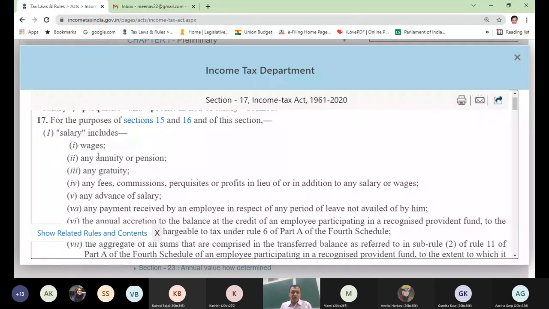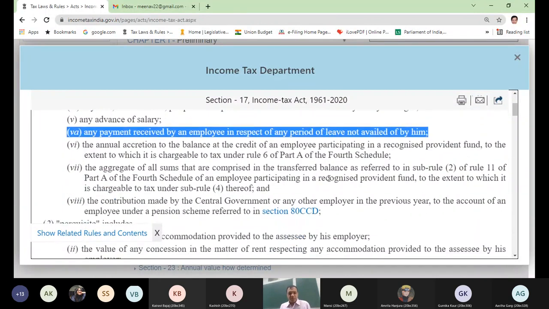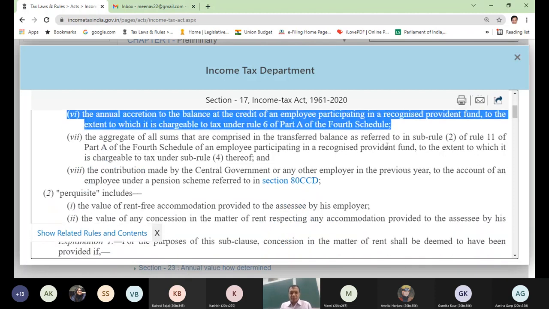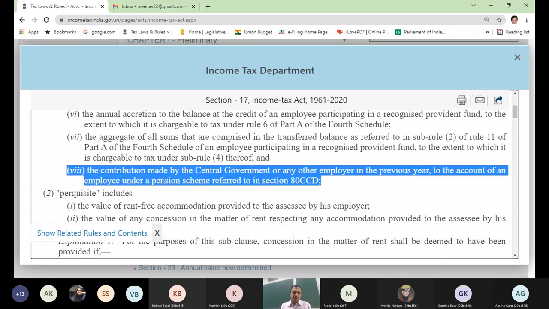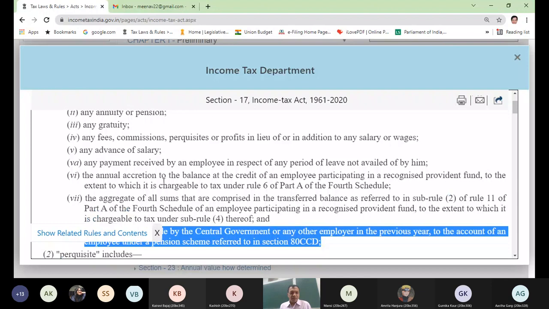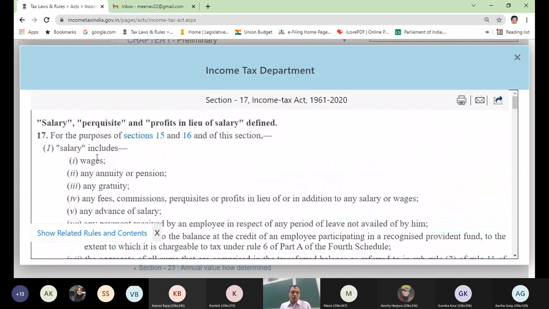Subclause 1, wages, annuity, gratuity, fees, advance of salary. This is related to some leave. I'm not reading the detail. It is related to some provident fund. It is related to new pension scheme. That's it. So there are 8 subclauses: 1, 2, 3, 4, 5, 5A, 6, 7 and 8. And clause 1 says salary includes.